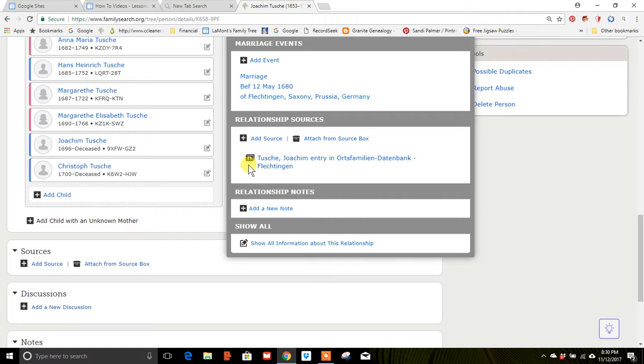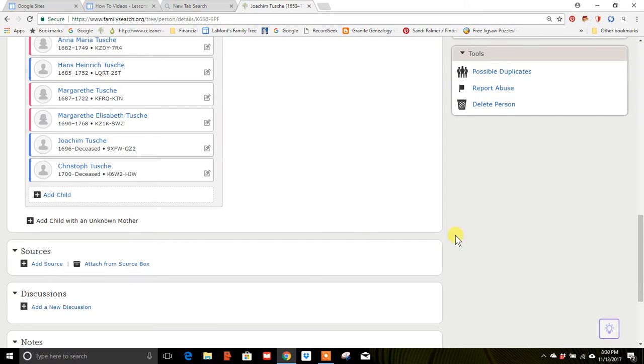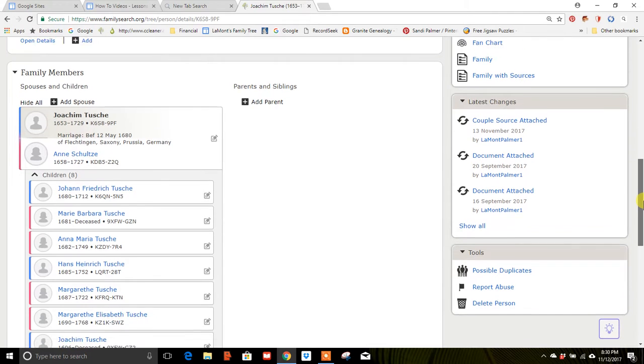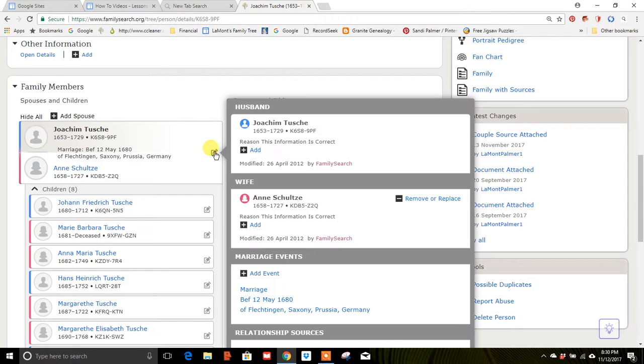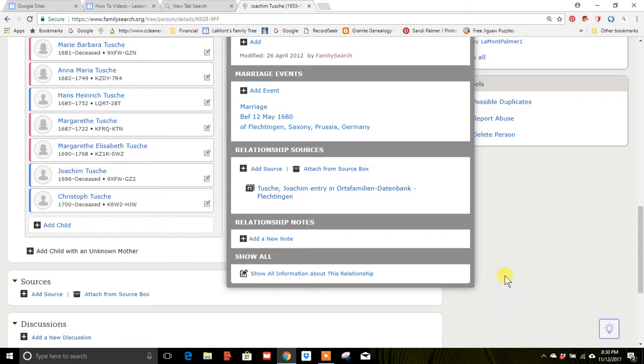And that's what this little symbol here means. This source comes from the memories. So if I click on this, it will show me this memory, and then I can go to that memory. So that's how you can easily use memories for sources. And so when I click here, I can now see, oh, that's where this information came from.